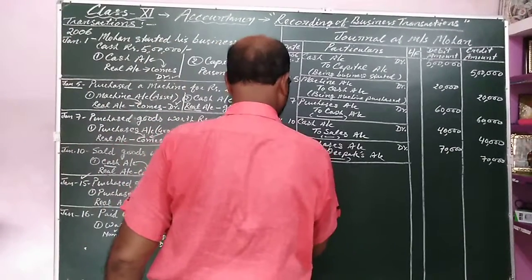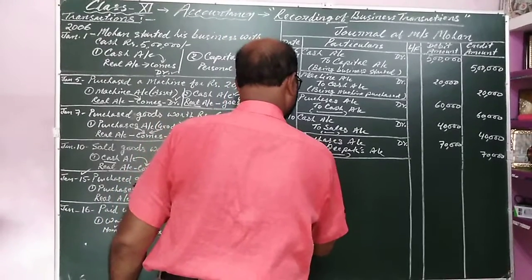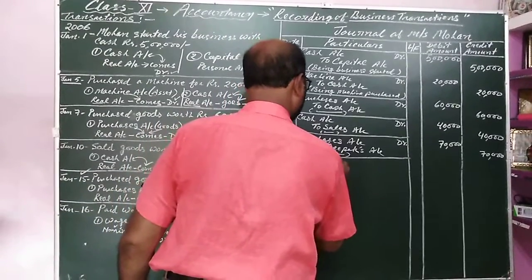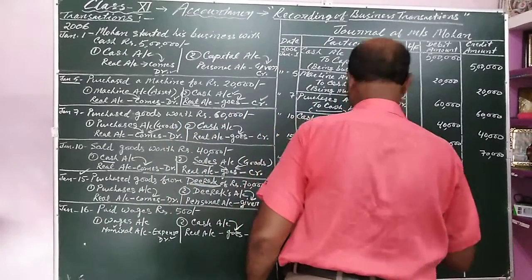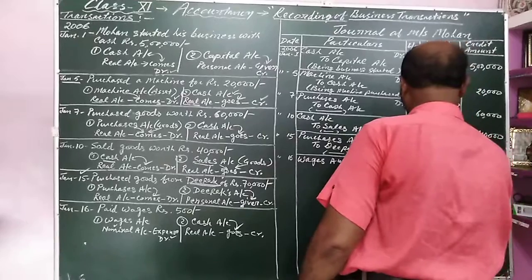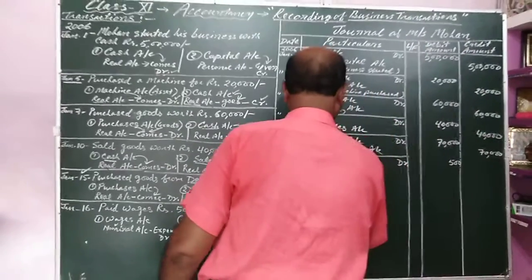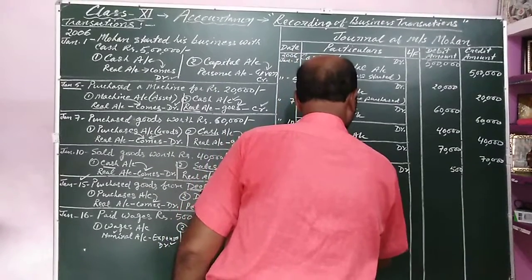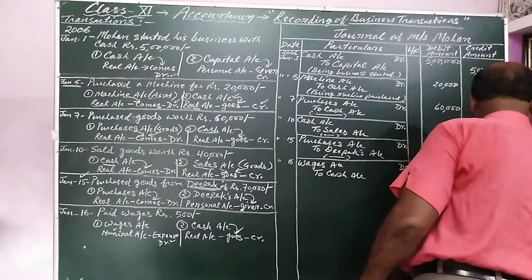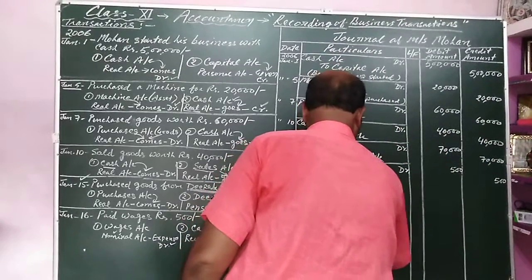That is on 16th. Wages account debit, amount is 500, and to cash account 500. Here you can write wages paid.